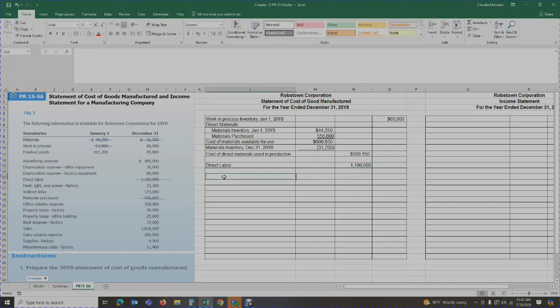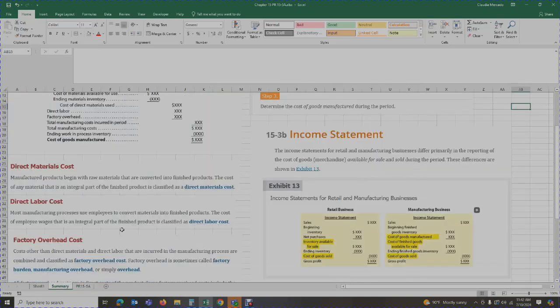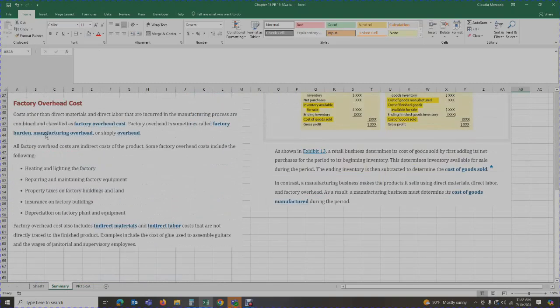And then last but not least, we have factory overhead. These are the 3 components in the manufacturing process: direct materials, direct labor, and factory overhead. Now, factory overhead is the most complex of them all. Factory overhead costs are costs other than direct materials or direct labor that are incurred in the manufacturing process. These are known as factory overhead costs, and there's a lot of factory overhead costs. All factory overhead costs are indirect costs of the product.